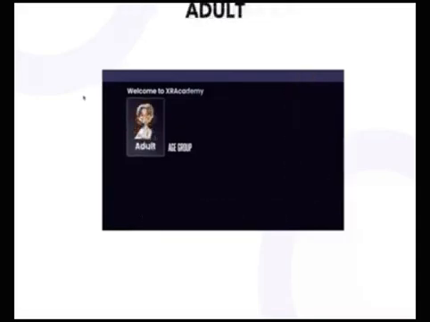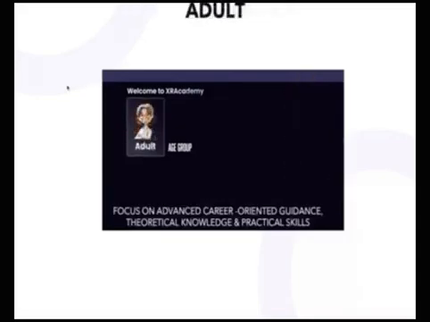And finally, the adult age group. You may wish to focus on advanced career-oriented guidance, theoretical knowledge, and practical skills. Such topics might include the following.